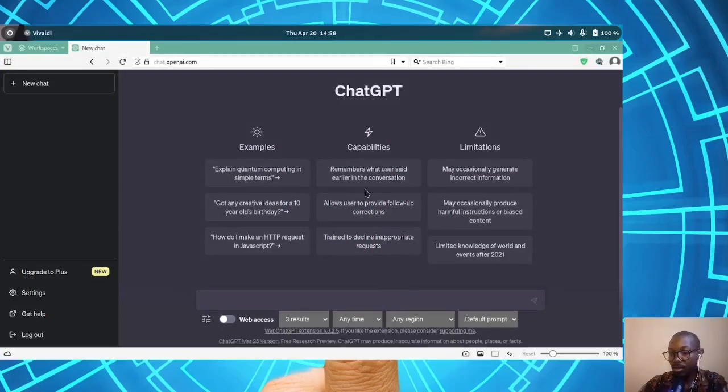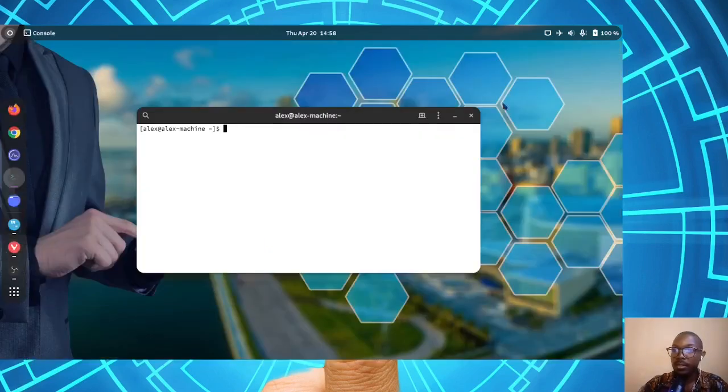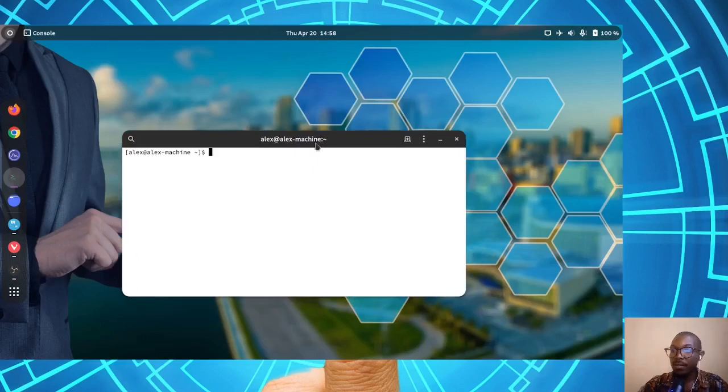So this is a normal ChatGPT. You're only interacting with it through typing and reading, right? Now today I'm going to try and make my own version using ChatGPT APIs to make a chatbot that will be able to receive a voice input through a microphone and it will read out the response to you.